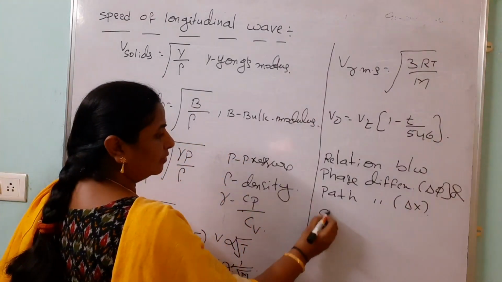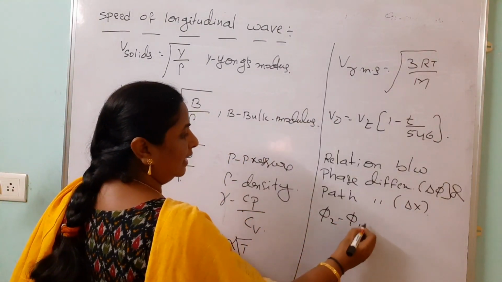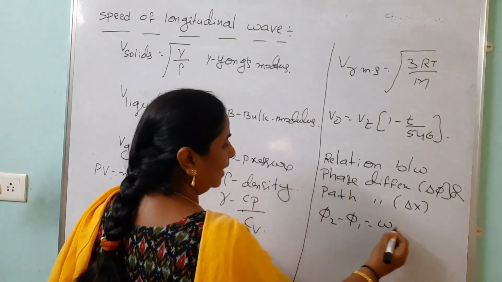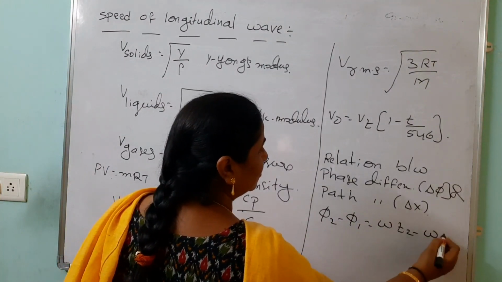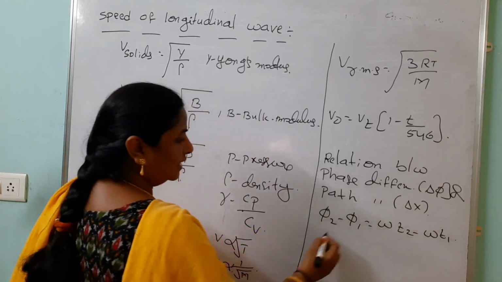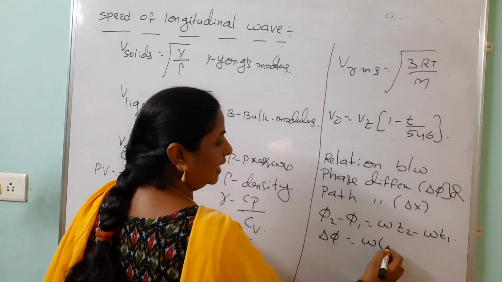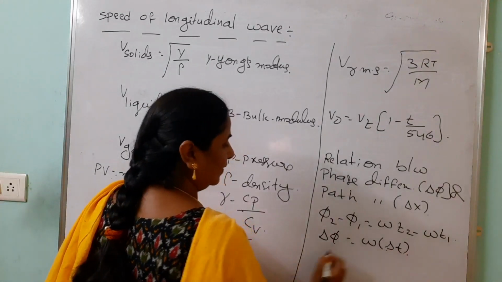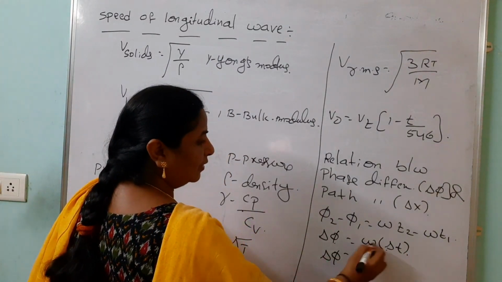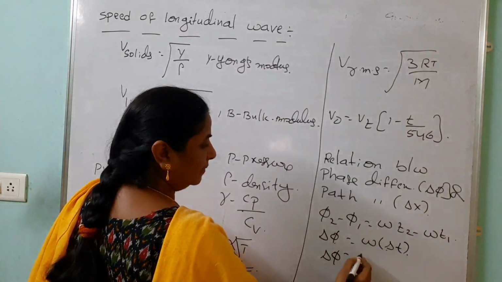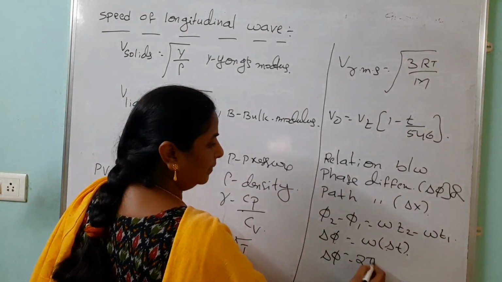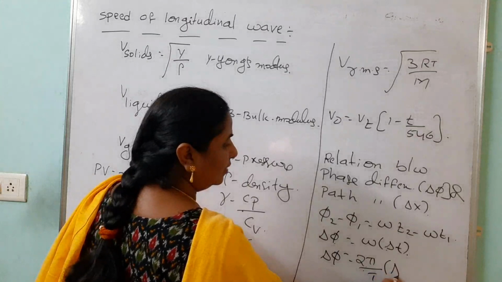See, you know that phi 2 minus phi 1 equals omega t2 minus omega t1. So this is the delta phi, and we should write it as omega into (t2 minus t1). I am writing delta t. Then delta phi equals, we know omega is 2 pi by T, into delta t.